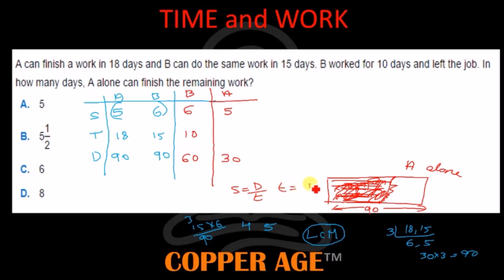Time is equal to distance by speed. Here distance is 30, speed is 5, so 5 6s are 30. That is, A alone can finish the remaining work in 6 days. This is the answer. So this is how this method works.